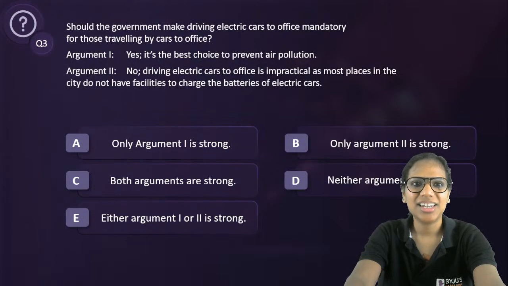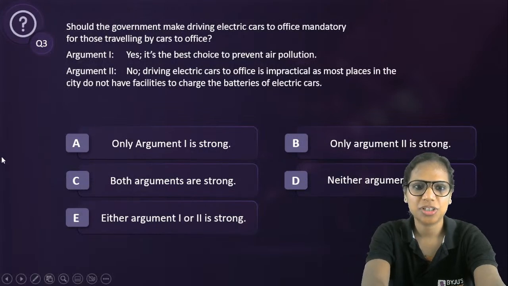Okay, let's see. Question 3. Good noon, Vicky. So tell me what should come in question 3. D is neither argument is strong. Neither argument is strong. In case